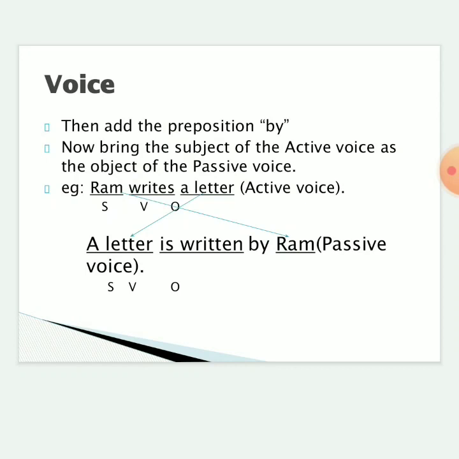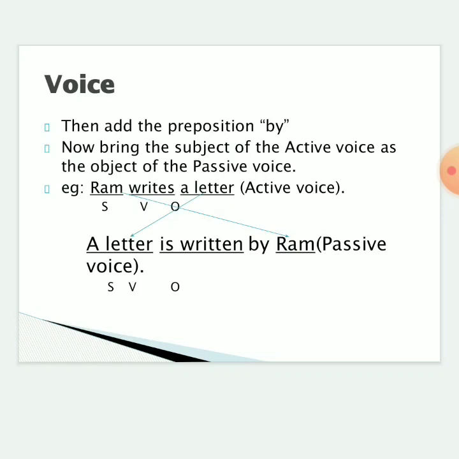I have given the example here. Ram writes a letter. See, here Ram is the subject, writes is the verb, a letter is the object, and this sentence is in active voice. Now we are going to change it into passive voice. As I said, the object of the active voice will become the subject of the passive voice, isn't it? A letter is the object of the active voice. Now it is becoming the subject of the passive voice. Then we have to change the verb. The verb is writes.